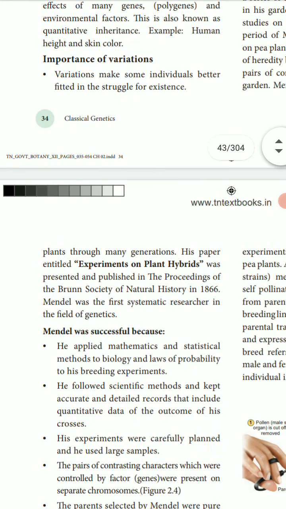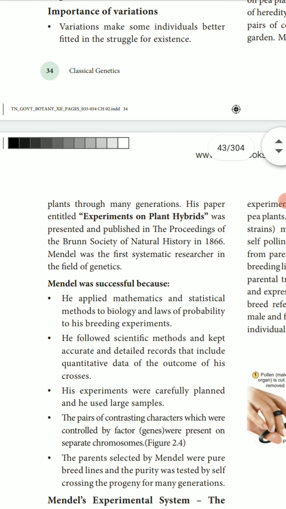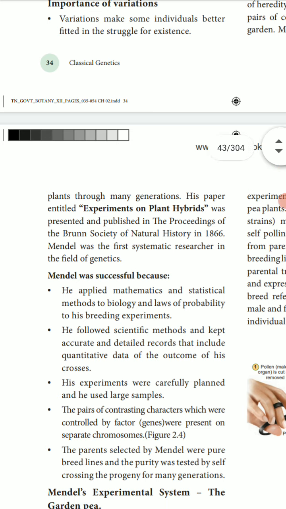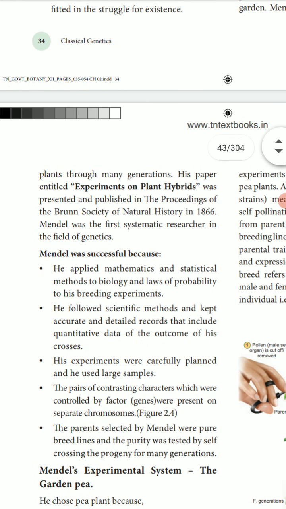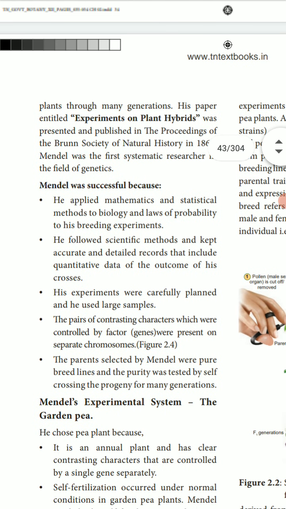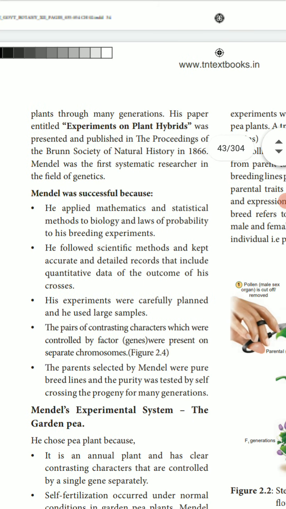His paper was entitled Experiments on Plant Hybrids. This is the book's name, Experiments on Plant Hybrids. It is an important one-word question. It was published in the Proceedings of the Brno Society of Natural History. In the 1860s, Mendel carried out the first systematic research in the field of genetics.